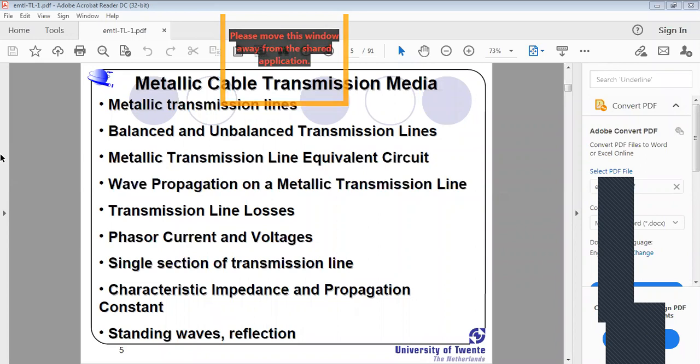Next, wave propagation on a metallic transmission line: how the wave is propagated in a metallic transmission line. And the next one is transmission line losses. Generally, what types of losses exist? Of course, there is one more classification: phasor current and voltages.